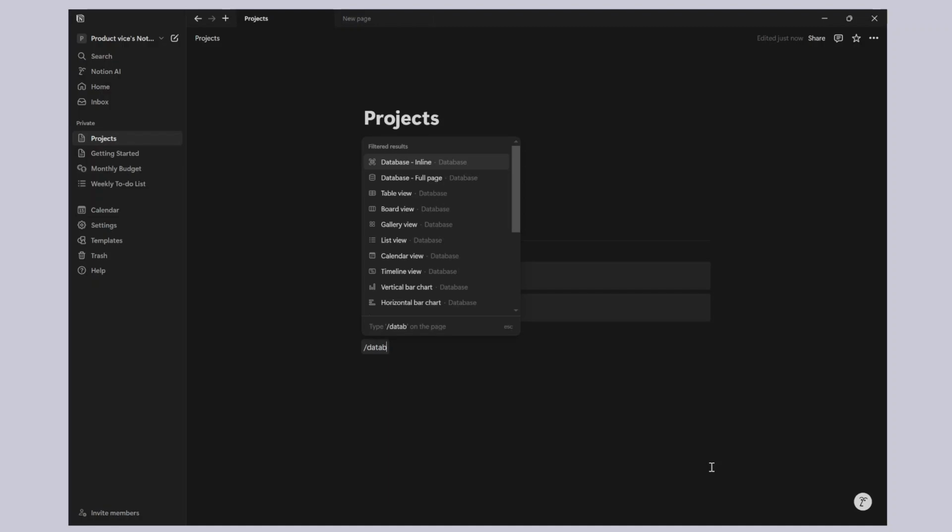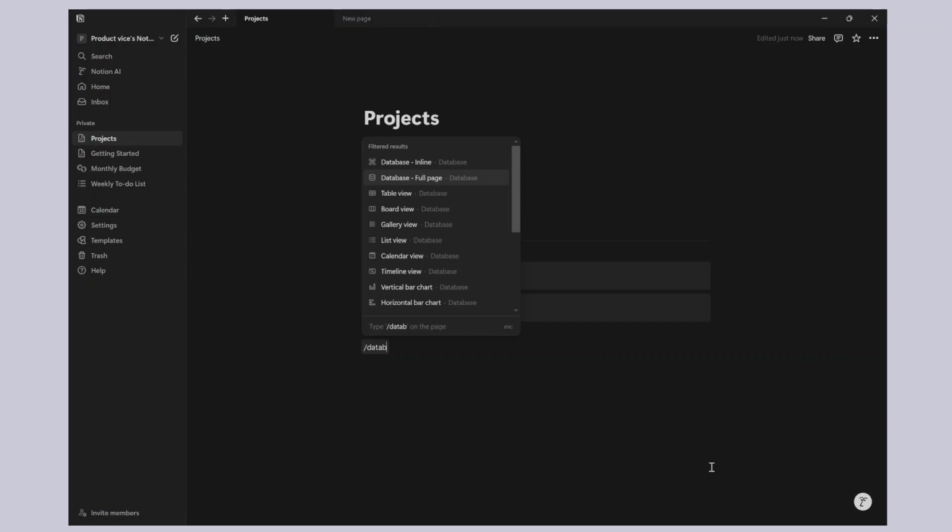Maybe something you should think about is the first two options here, which are database inline and database full page. Basically, if you create database full page, Notion will create a whole new page dedicated to that specific database. On that page, you cannot do anything else. You can just create a database and have items in that database. Whereas database inline will not create a new page. It will use this existing page and just embed a new database right here.